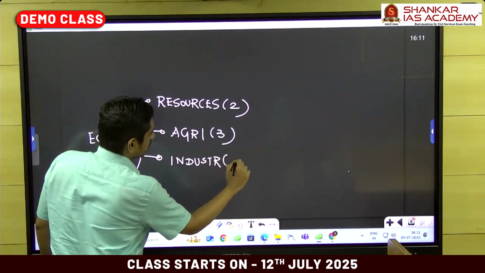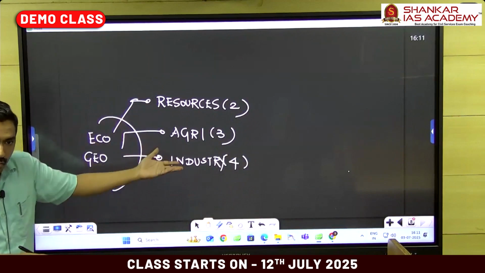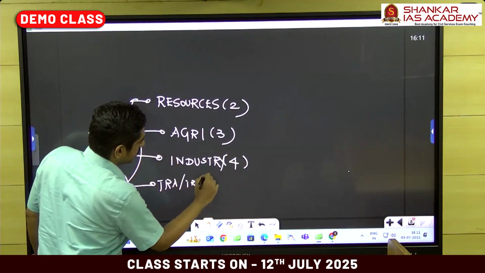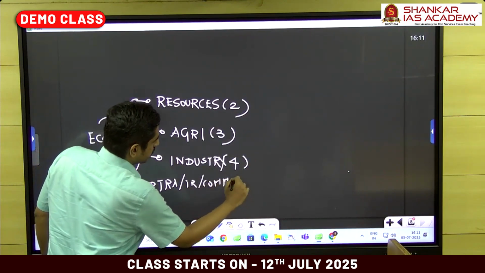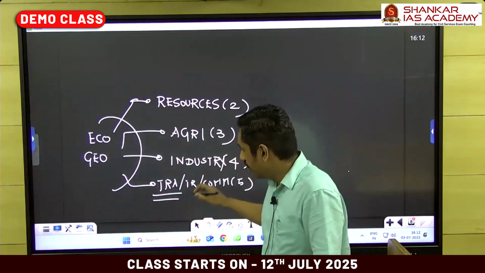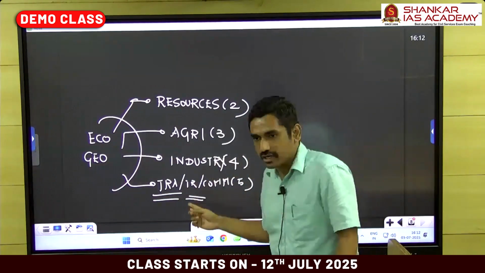World's industry, India's industry. Textile, textile. Automobile, automobile. Same thing. Chapter 5: Trade, transport, communication. So globally, how does trade happen? How does trade happen in India? Globally, how are transport networks present? Roadways, railways, airways. How is roadways, railways, airways in India?